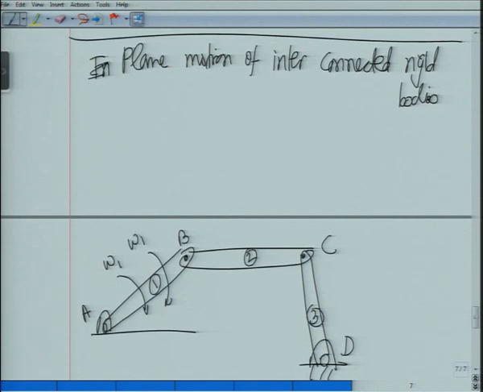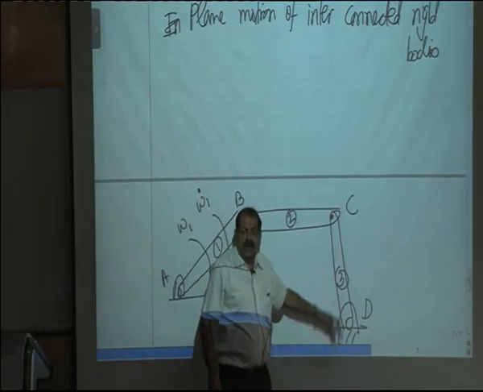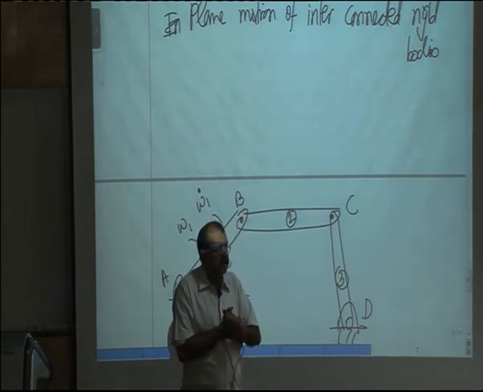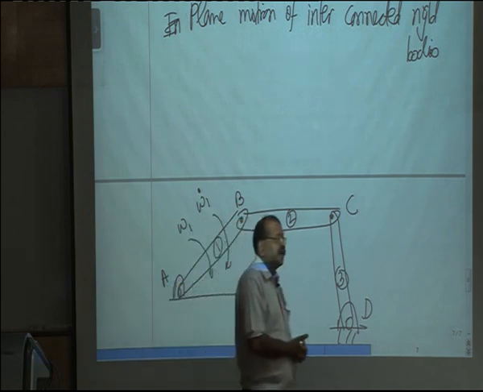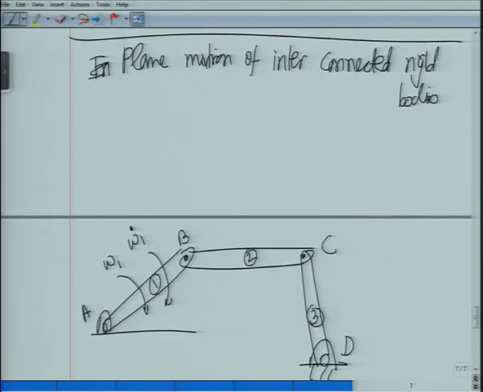If omega 1 and omega 1 dot are the input motions, can we find omega 2 and omega 3 if the geometry is known? So this is what we call a 4-bar mechanism. Why do we call it a 4-bar mechanism? Actually there are only 3 bars. The 4th bar is the ground. So this is called a 4-bar mechanism. This is one type of problem.